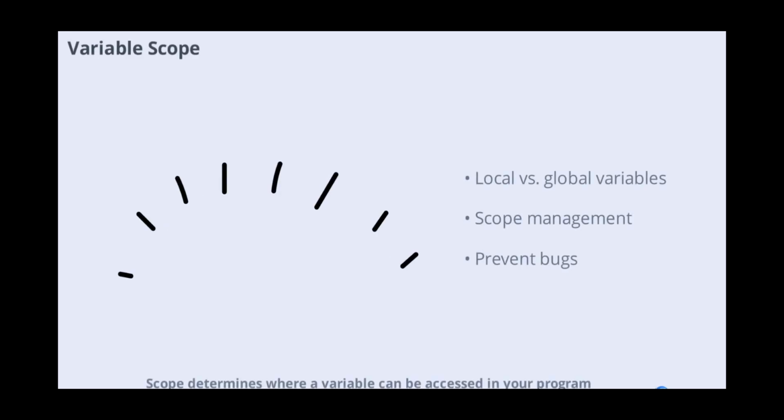Scope determines where a variable can be accessed in your program. Local variables are declared inside functions or blocks and are only accessible there. Global variables are declared outside all functions and are accessible throughout the program. Properly managing variable scope helps prevent bugs and keeps your code organized.